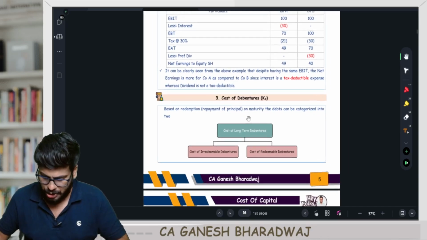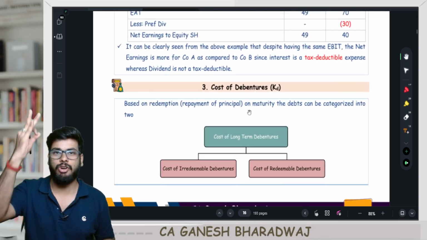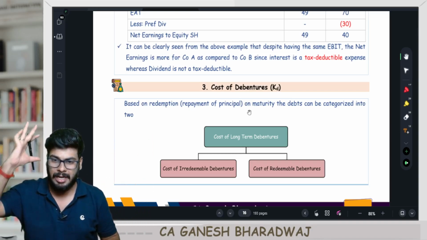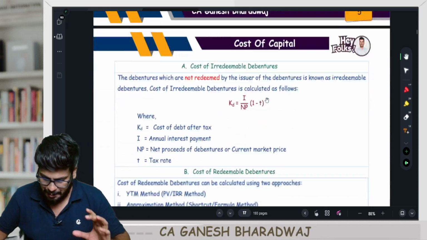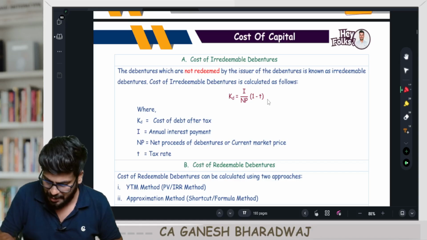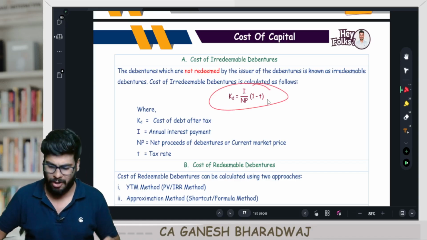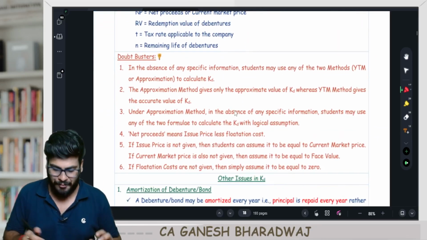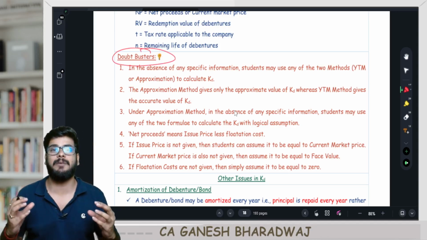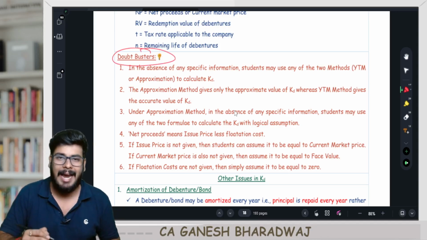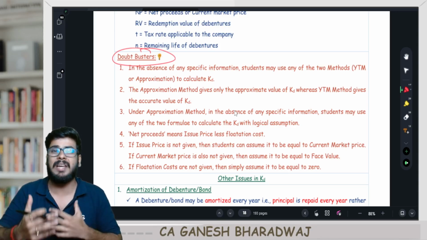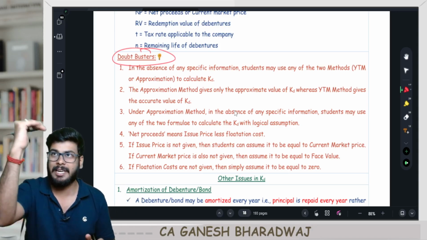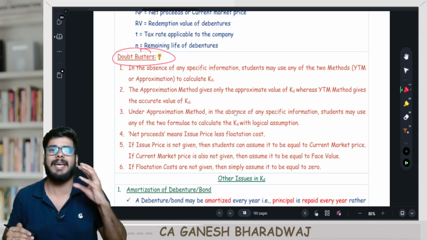Now, cost of debenture is there. Every single concept relating to cost of debenture, KD, printed in your entire study material is condensed and neatly presented here, with the formulas mentioned in a separate font. On top of it, I have included a separate segment called doubt busters. And what is this doubt busters? These are the places where generally students commit a mistake, and I have compiled the doubt busters segment under the respective concept in KD.